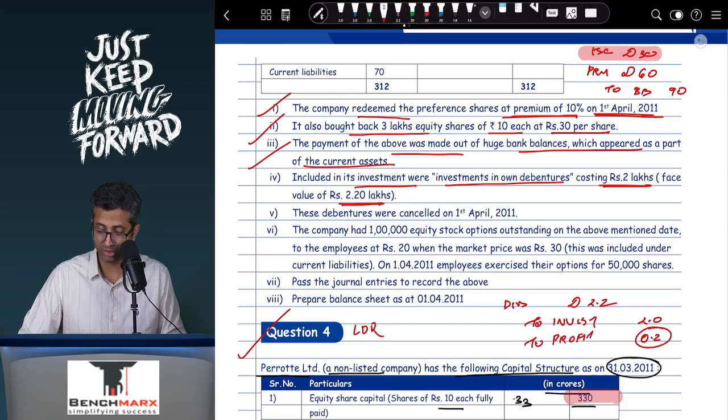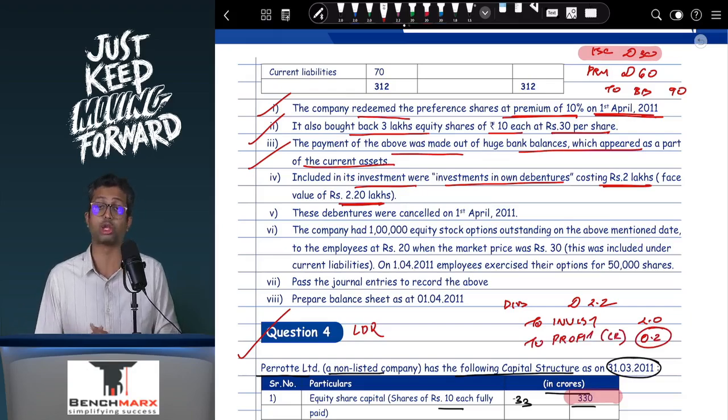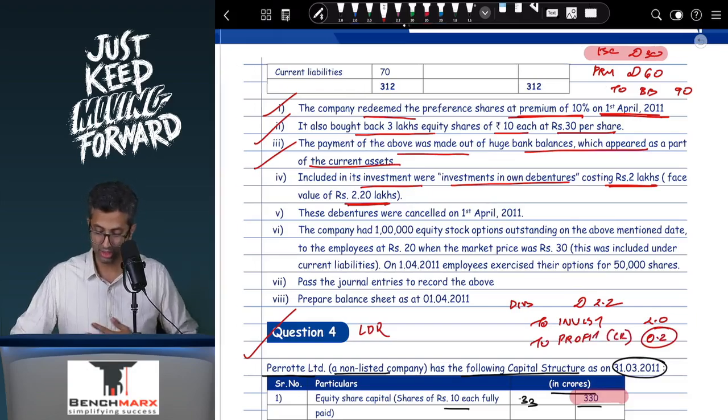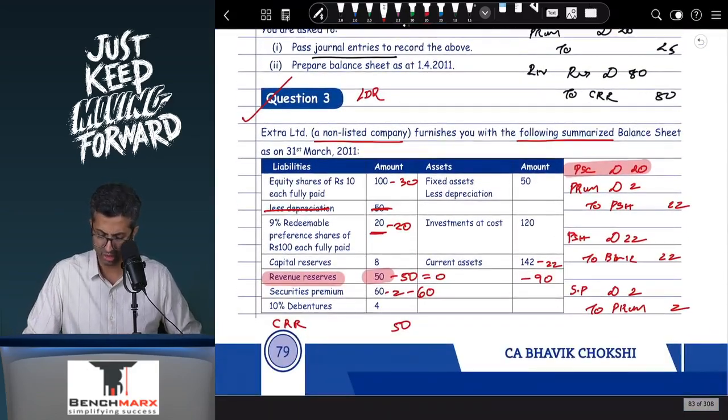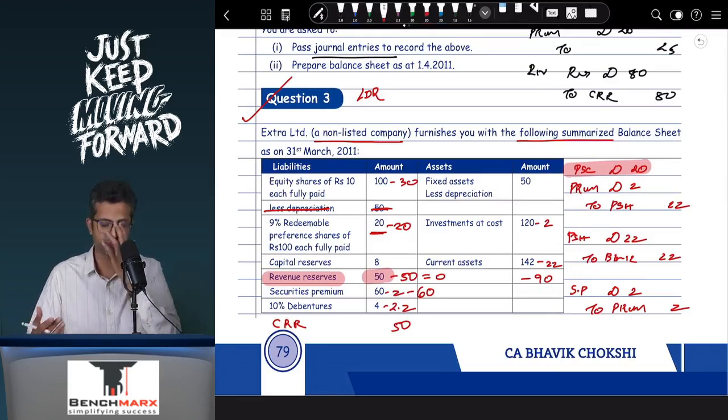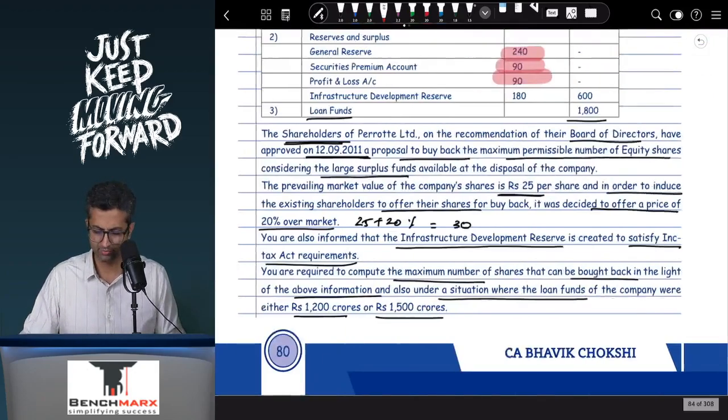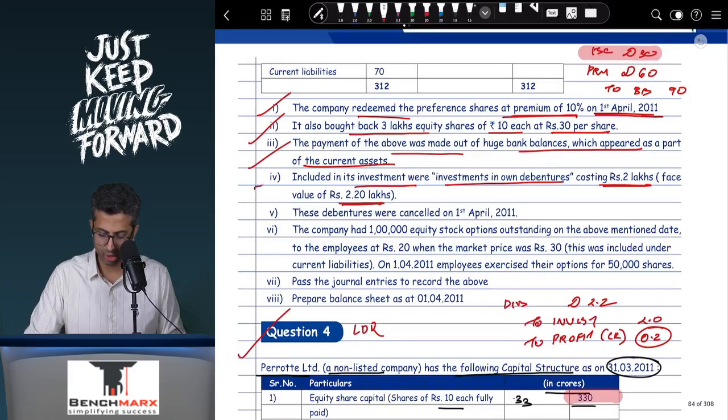Now this is a special transaction, hence usually this is taken along with the capital reserve. So over here, if I were to prepare the balance sheet, I will say debenture liability will reduce by 2.2. Your investment in own debentures will reduce by 2 because investment is credited by 2, and your capital reserve will increase by 0.2. That is what the institute has done. Okay, then you have these debentures were cancelled on 1st April. So you have eliminated those investments.